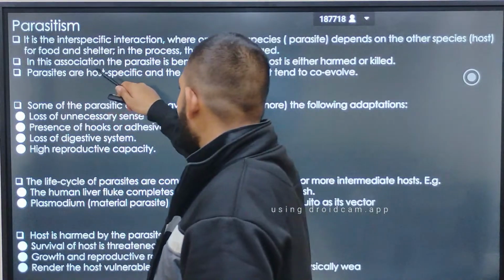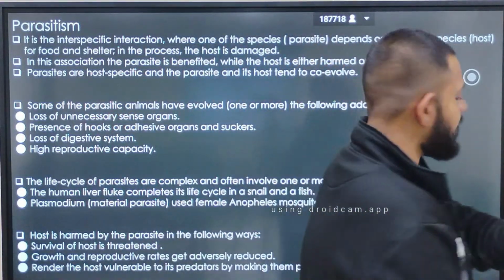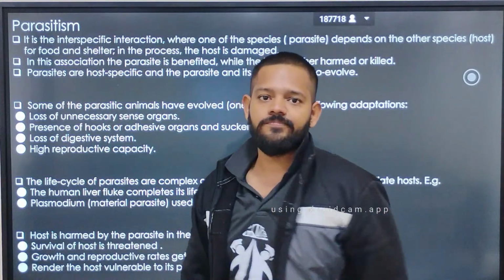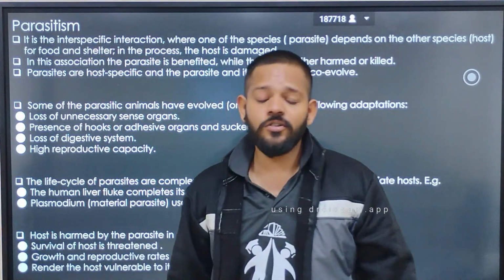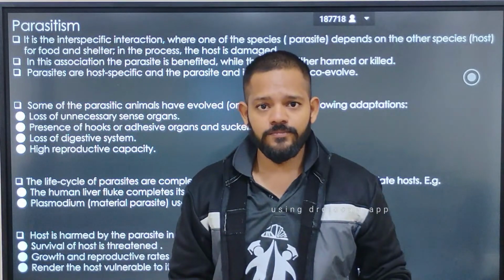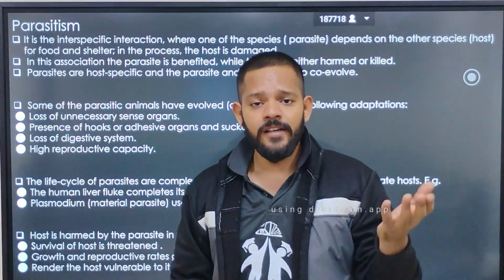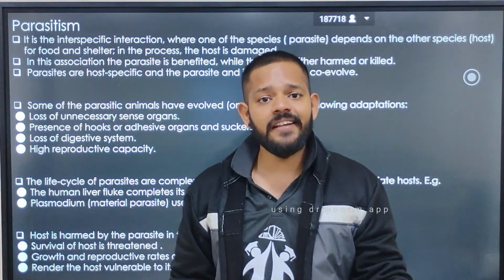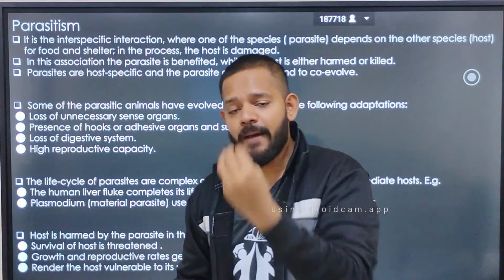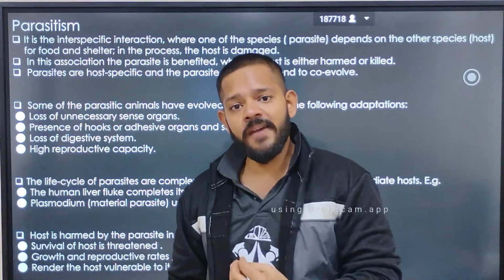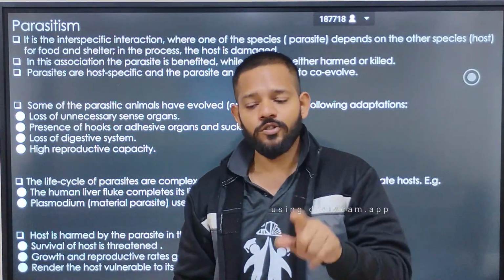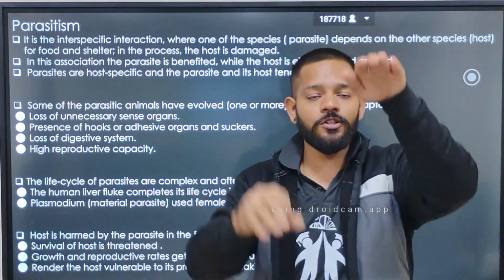Parasites are host specific, and the parasite and its host tend to co-evolve. The host evolves to make its body defensive against the parasite, and the parasite evolves to make entry inside the body of the host. So both do co-evolution with each other.